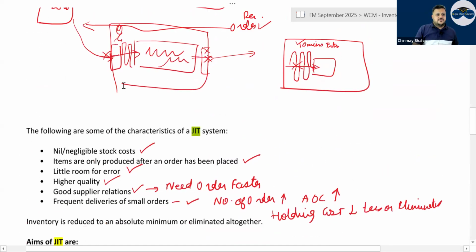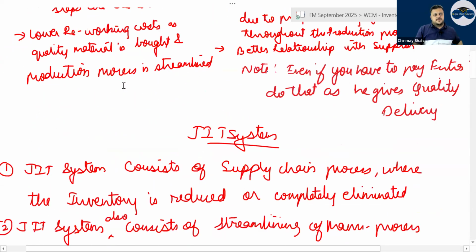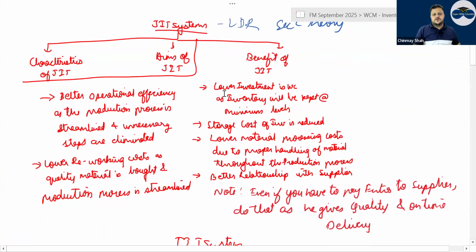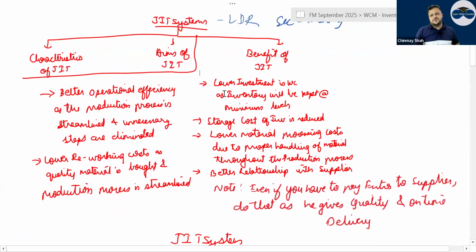Correct. Then benefits. What are the benefits? Have a look. Yes, you have to write it in points. Benefits of JIT. Not even a single question you should write in paragraph form. Every question you should write in point form. The more clear you are about every point, the better scoring will happen in the exam. Now see, what are the benefits of JIT?